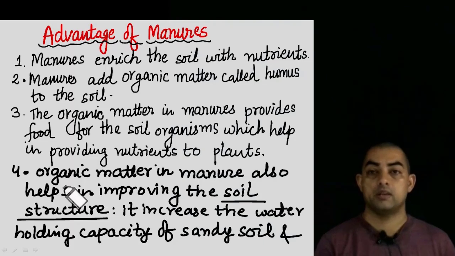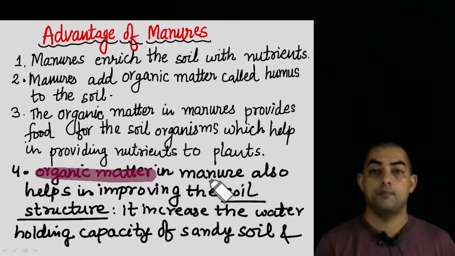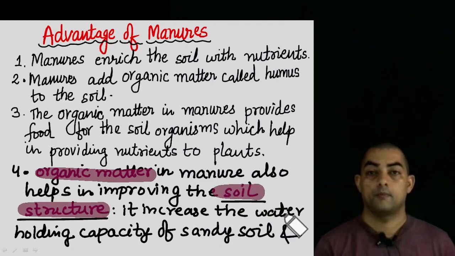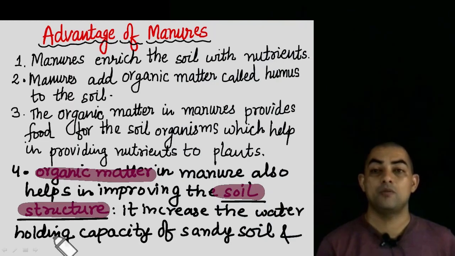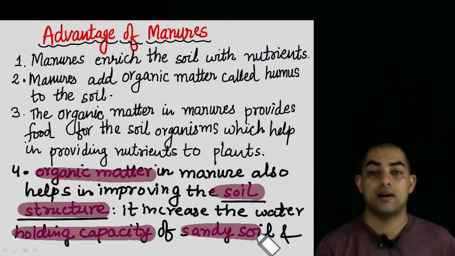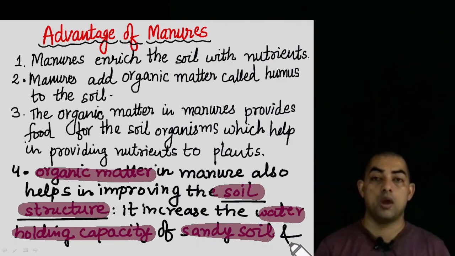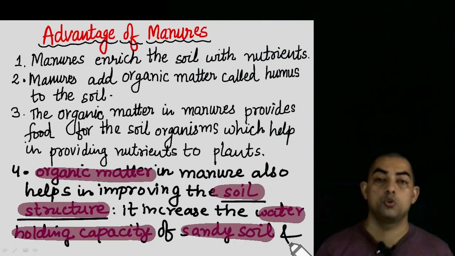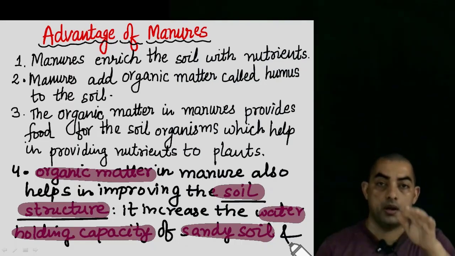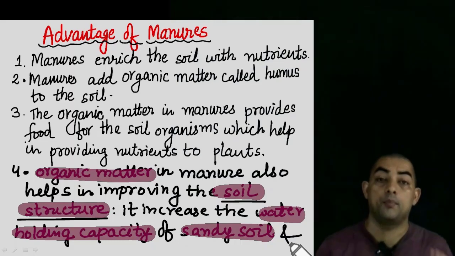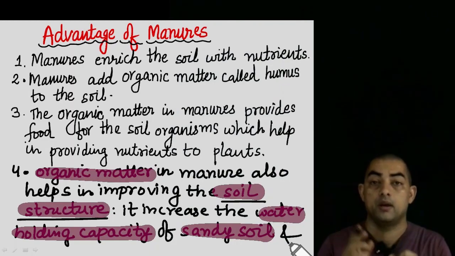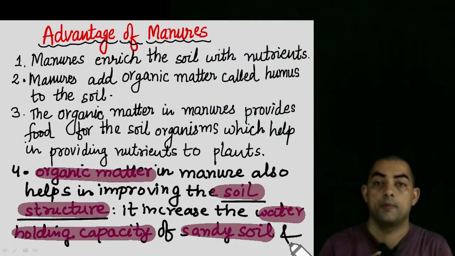The fourth point says, organic matter in manure also helps in improving the soil structure. How is it helpful in improving the soil structure? It increases the water holding capacity of sandy soil. So if you talk about sandy soil and if you add manure to the sandy soil, it will help in holding water, because you know in sandy soil if you add water, it just passes through it, it is not retained, and plants want water to be retained. So if you add manure in such kind of sandy soil, it helps in holding water.